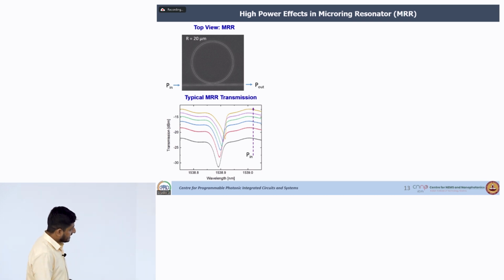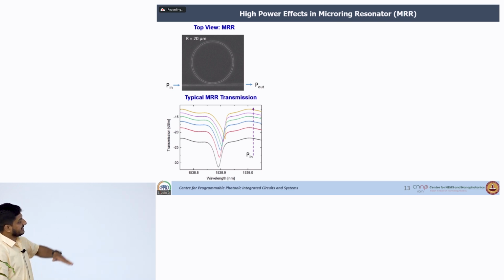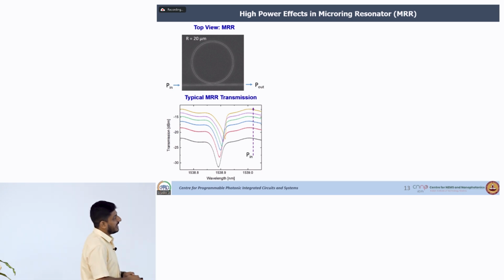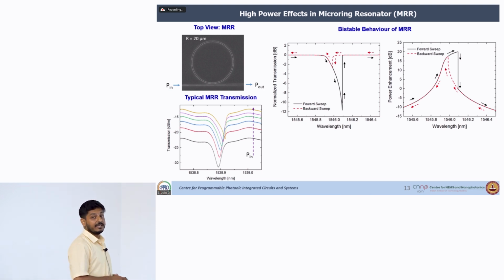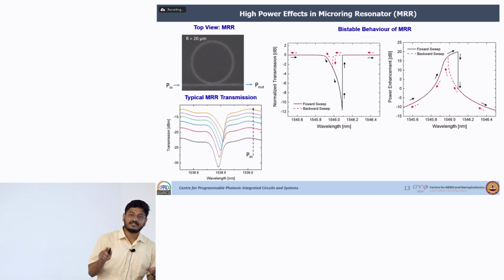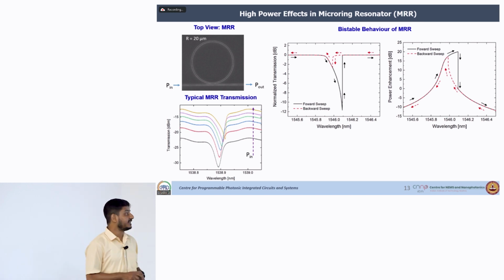So, this is an experimental characterization of a ring resonator. If you see, as you increase your input power, the output is not just changing, at the same time its shape is also getting distorted. So, what is actually happening? We model them and we have found that if you sweep your wavelength from the left side to the right side and from the right side to the left side, both times you will get different transmission values. So, a bistable behavior exists within the ring resonator.